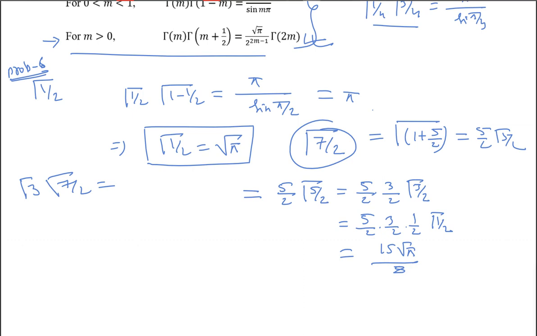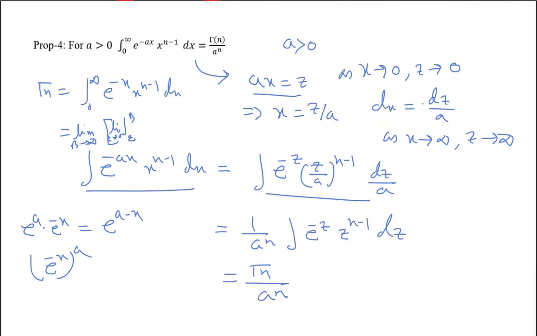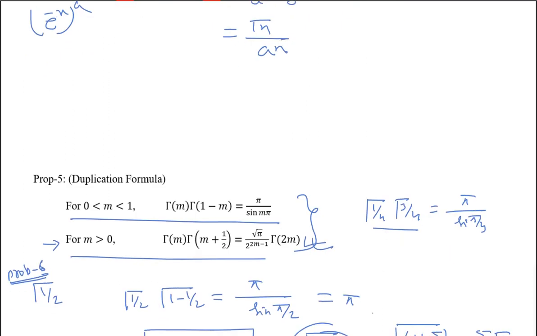Sir, I have a doubt. Yes, tell me. Sir, how is gamma half equal to root pi? From this duplication theorem. You put m equal to half here. So gamma half squared is equal to pi, so gamma half is equal to root pi. Like x squared is equal to 2, that is x equal to root 2, like this.